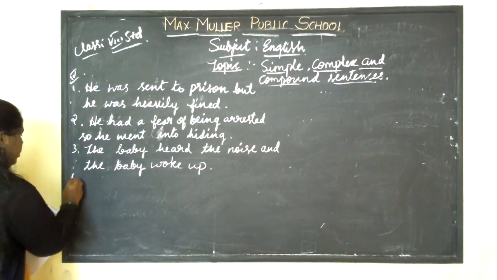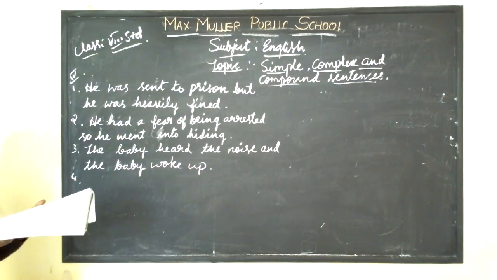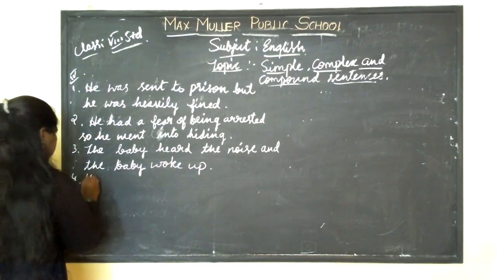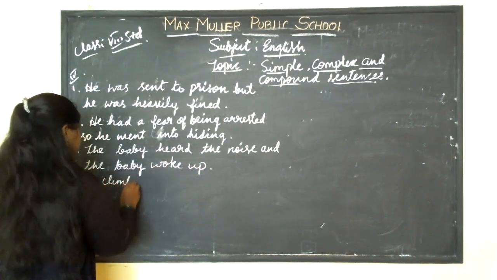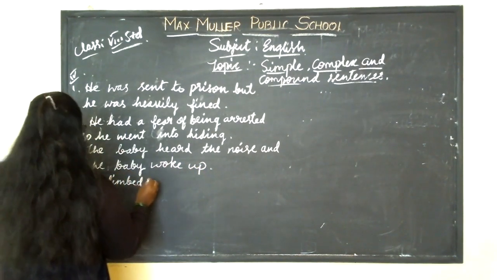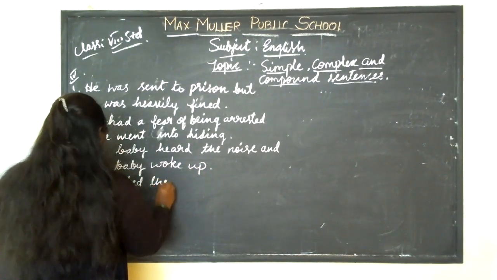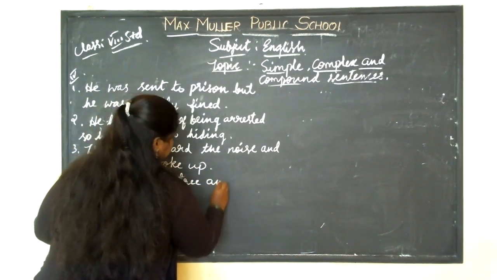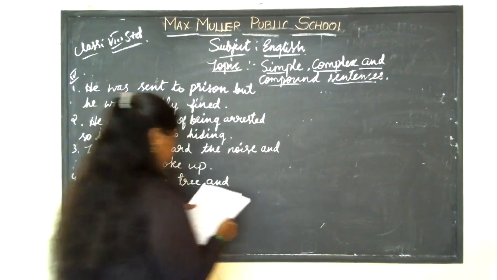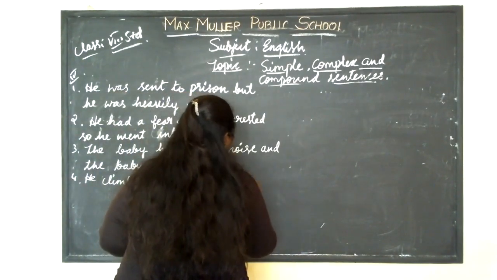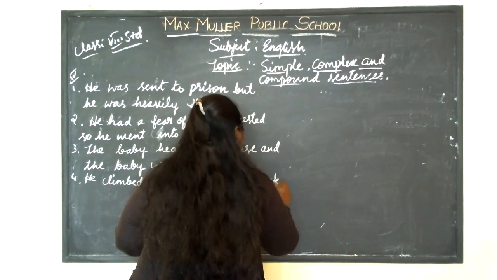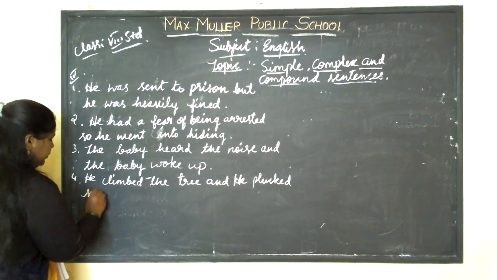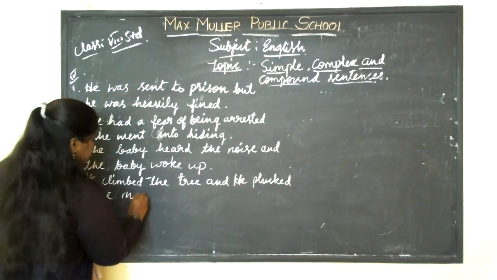The next one, the fourth one: climbing up the tree, he plucked some mangoes. So he climbed the tree and he plucked some mangoes.